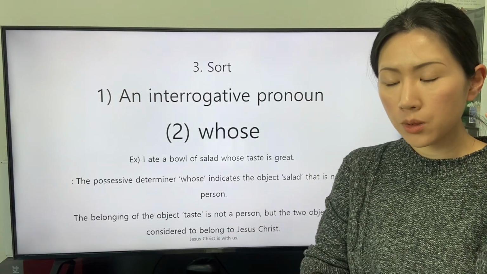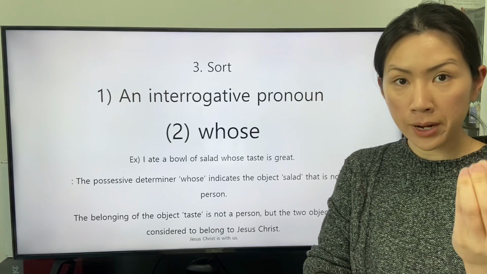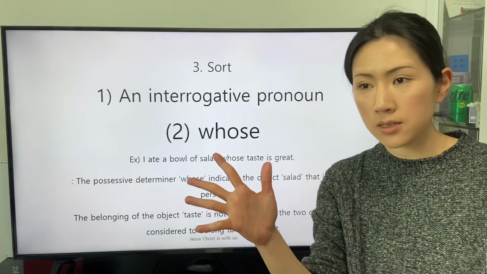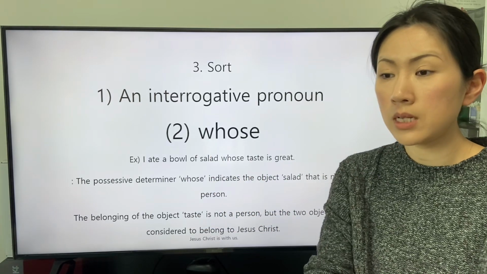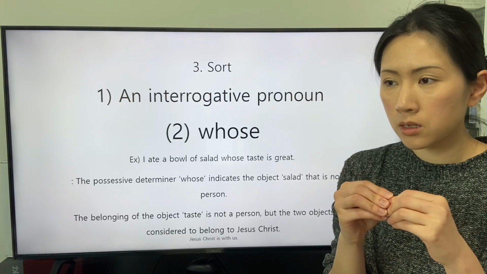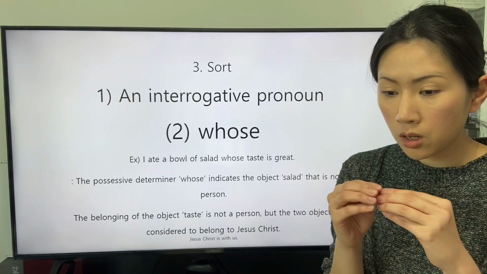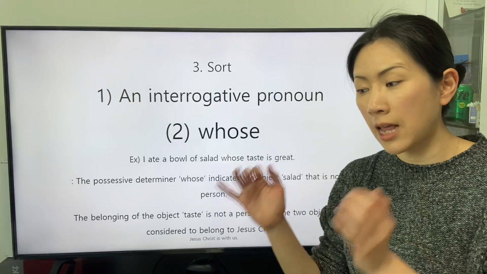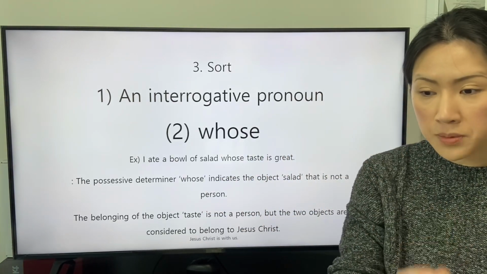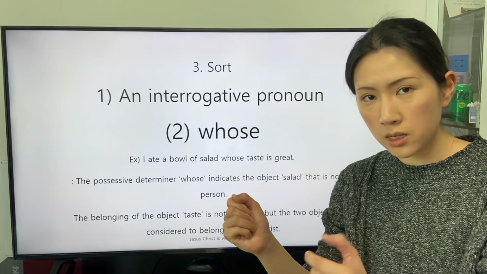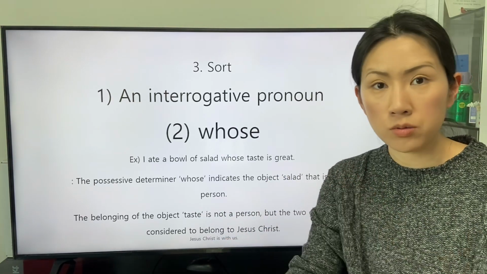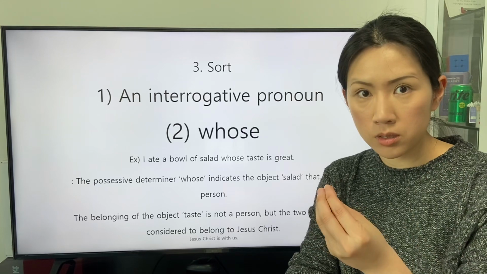The relative determiner whose in a sentence is allowed to indicate a subject or an object that is not a person, but the subject or object already belongs to a person.